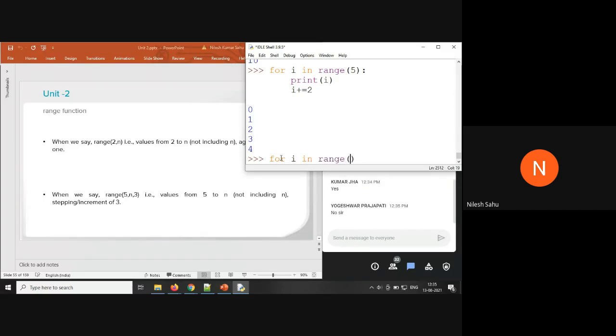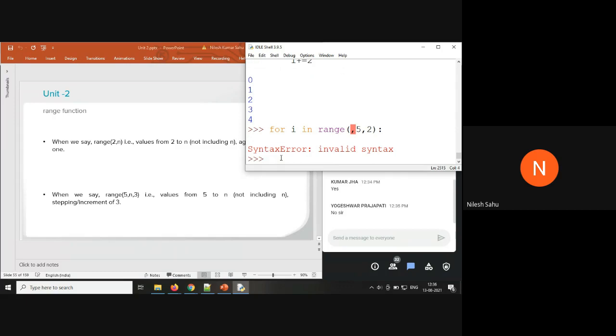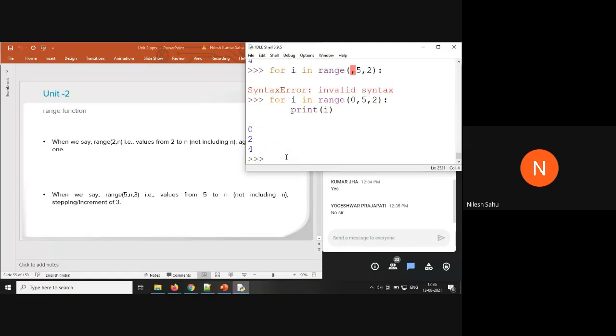For I in range 0, comma 5, comma 2, print I. This is how the increment is going to work.